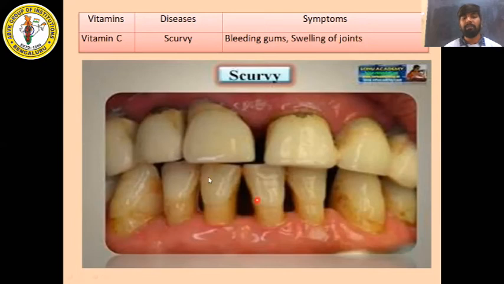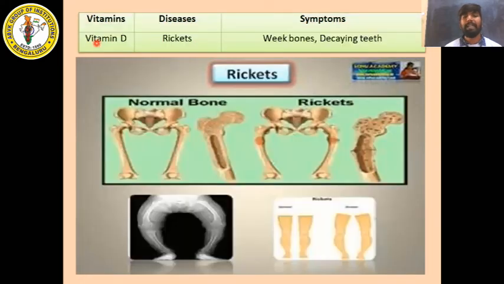So you can see in the diagram. These things happen if there is no vitamin C in your body. Vitamin D deficiency will cause you rickets. See the bones. This is the normal bone. If you have a vitamin D deficiency, then the bones become like this. Cross legs. Correct?